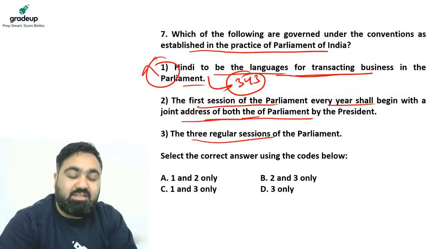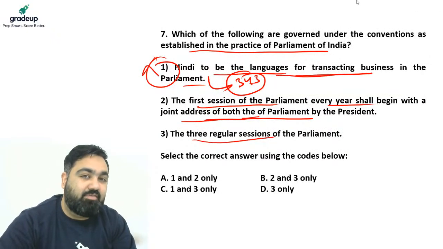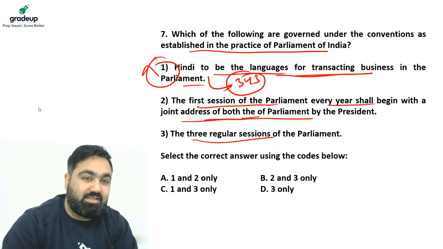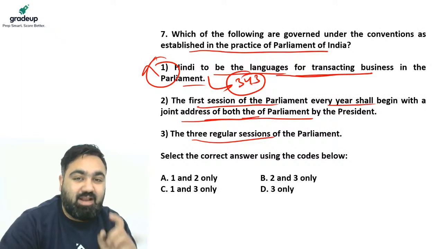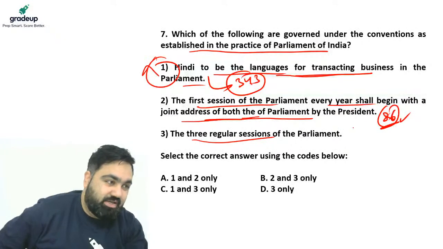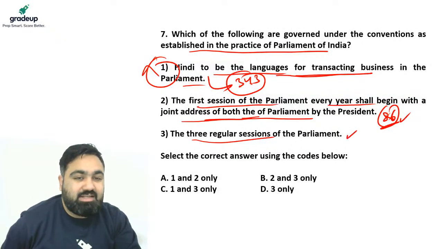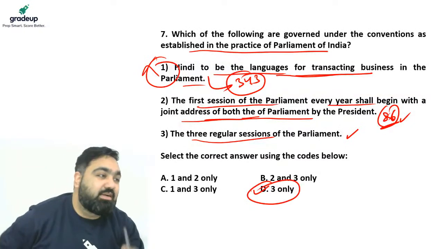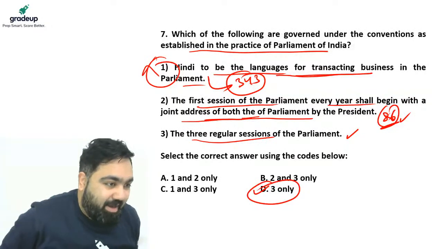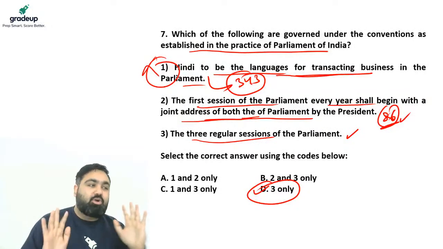Then, first session of Parliament to be addressed in a joint sitting by the President of India. This also is not an established practice. This is also written in the Constitution of India. There is a specific article for it, article number 86, that tells that the President of India will address a joint sitting. And the third is an established practice. So the answer actually is D, because third is an established practice. The other two are written in the Constitution.